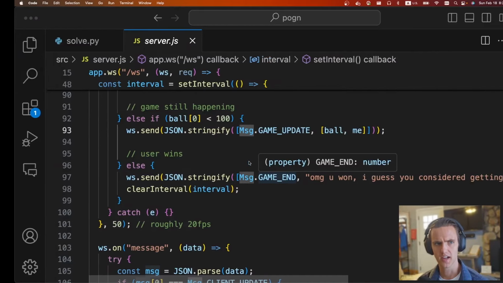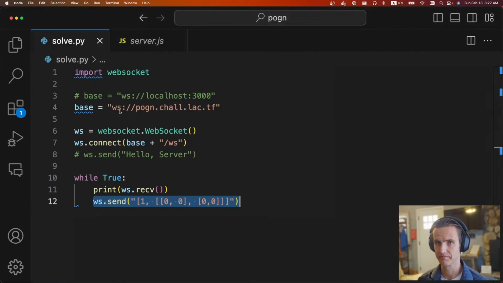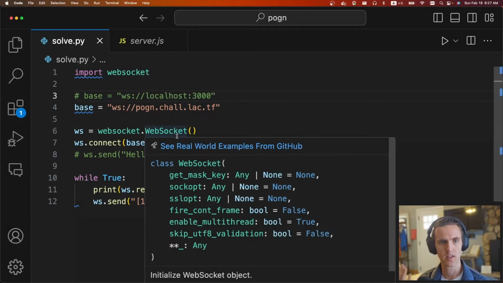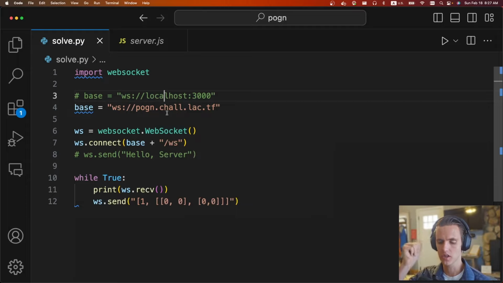Fortunately or unfortunately, I kind of cheesed this challenge, unintentionally, I guess. So the first thing I was going to do was create a WebSocket client so we could communicate with it. I thought the idea of the challenge was that you can control the paddle velocity. And so I figured that we were just going to wait till the ball is nearby, and then smack the ball really hard, so that there isn't enough chance for the opponent paddle to react, because the ball will already be way past the 100-point mark. But it turns out the solution instead is to use NaN, not a number.